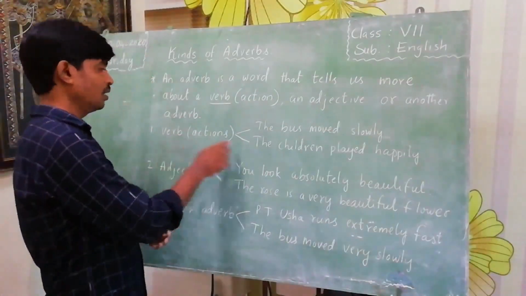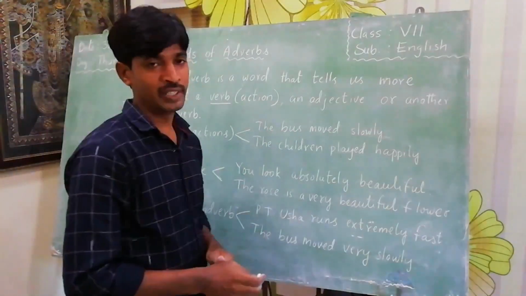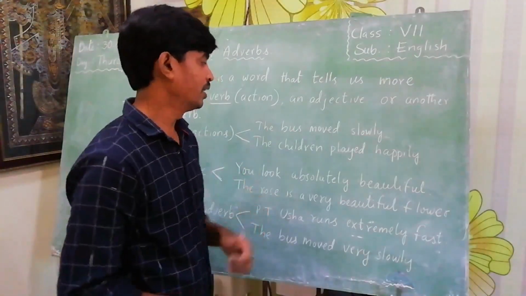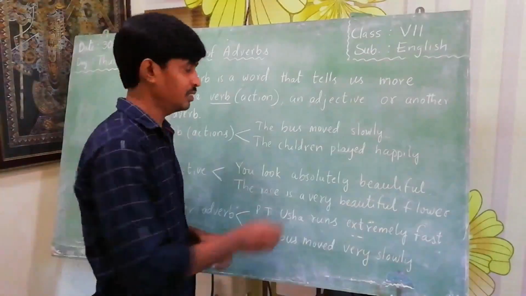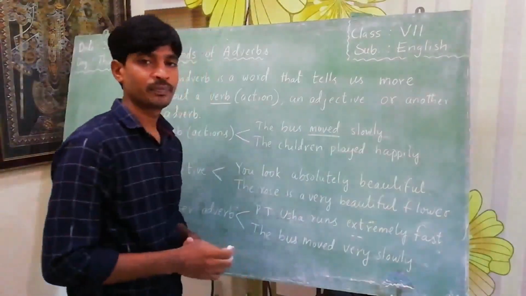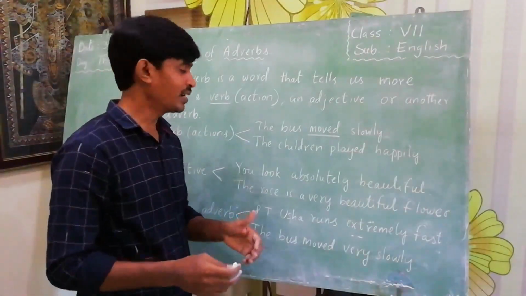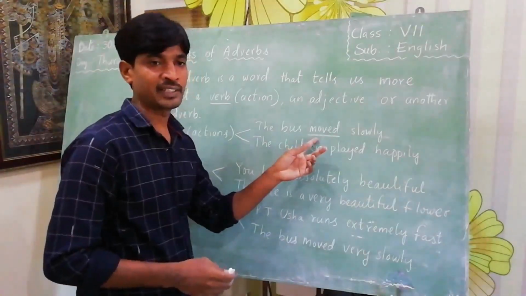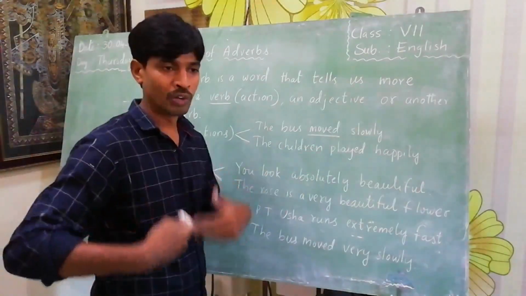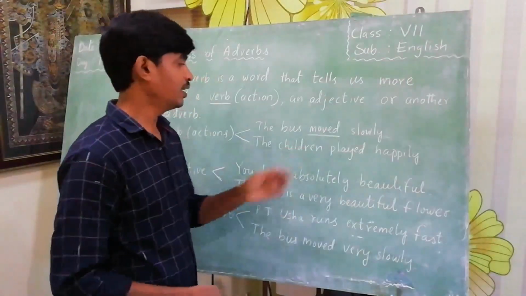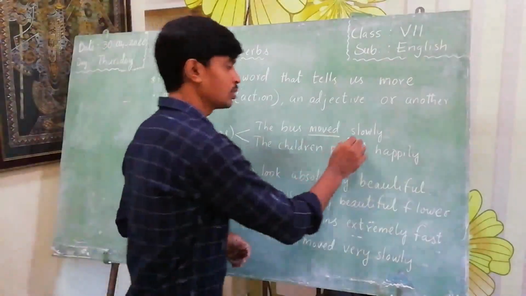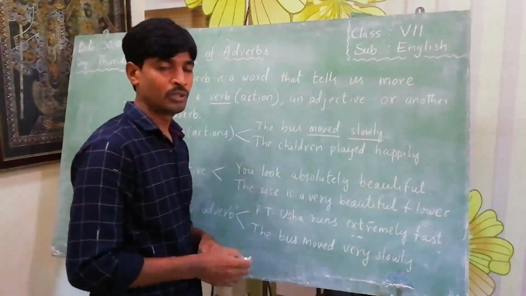So here, the bus moved slowly. What is the action in the sentence? Moved is an action, meaning how the bus moved from one place to another. How did the bus move? Slowly.